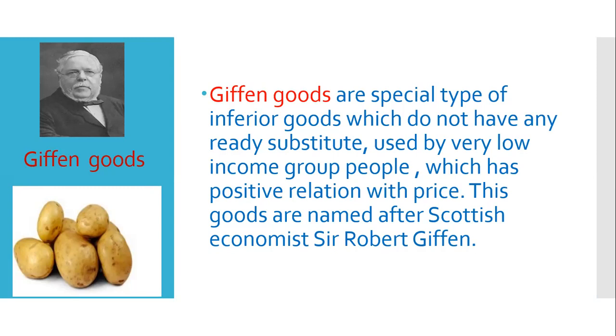When the price of potato increases, they buy more of that from the fear that if the price of potatoes rises more, then they cannot buy that. So if the price of potato rises, their demand for potato increases because they do not have any substitute for that. So these are a special type of inferior goods that are named after Sir Robert Giffen.